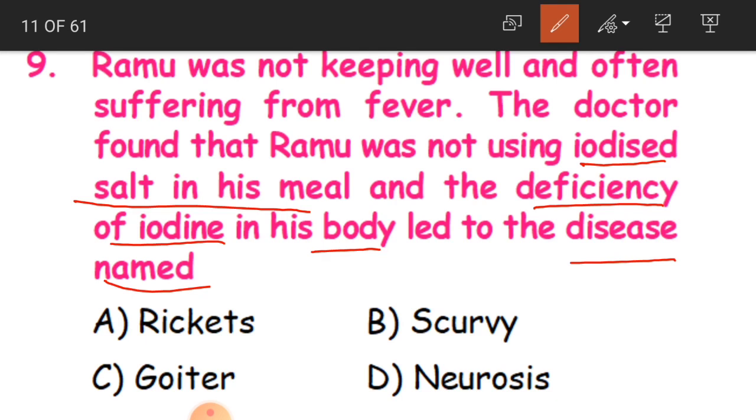That he was not using iodized salt in his meal. Because of this, there was a deficiency of iodine in his body. And this caused him a disease named, options are rickets, scurvy, goiter, and neurosis. And the answer is C, that is goiter.